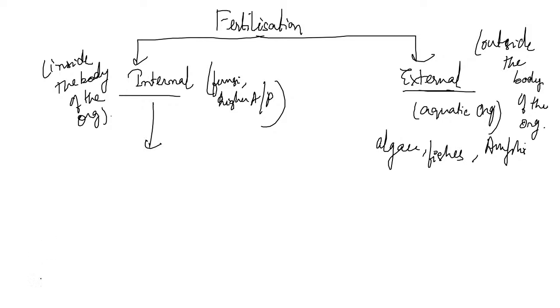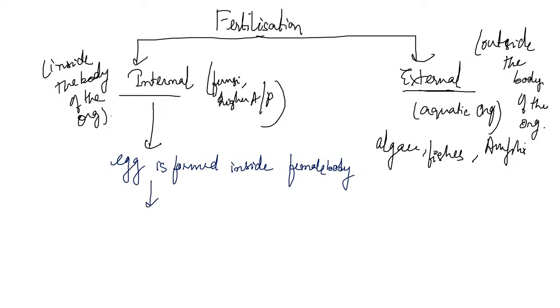Now, in internal fertilization, there are lots of events. The egg is formed inside the female body. Then the male gamete fuses with the egg.